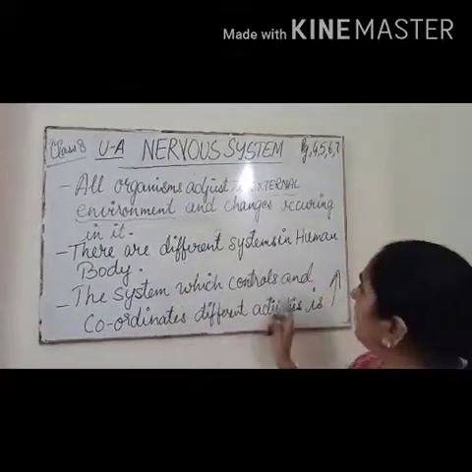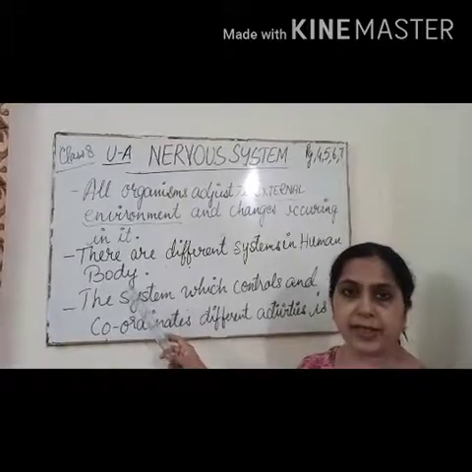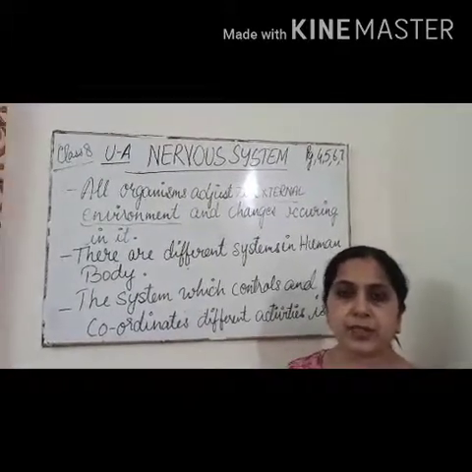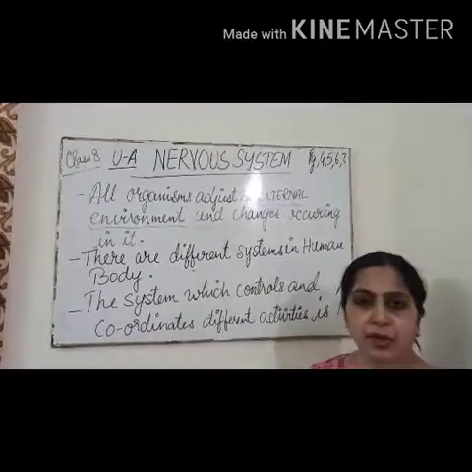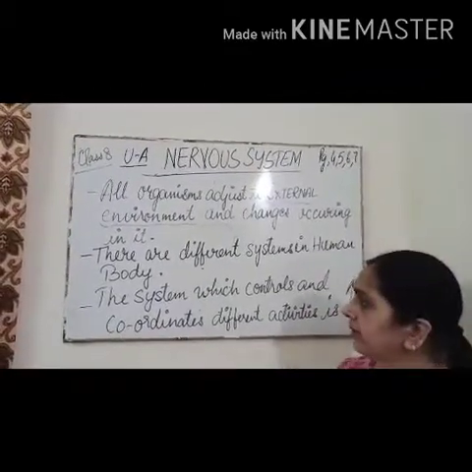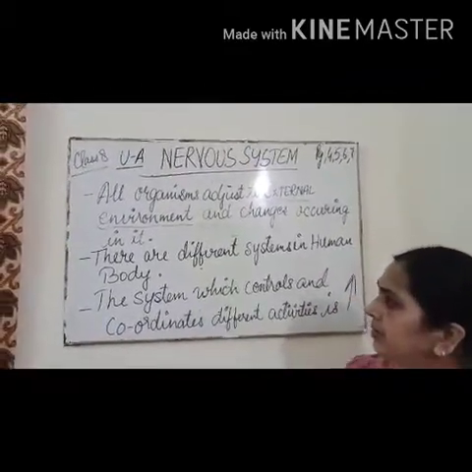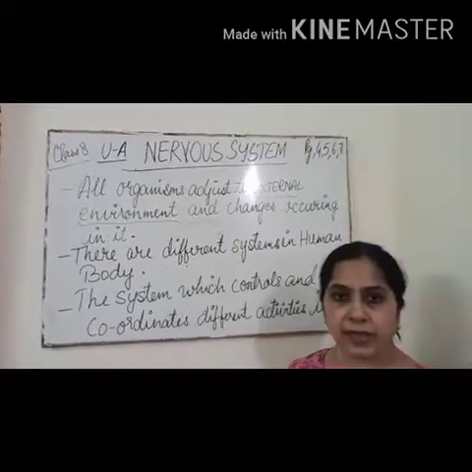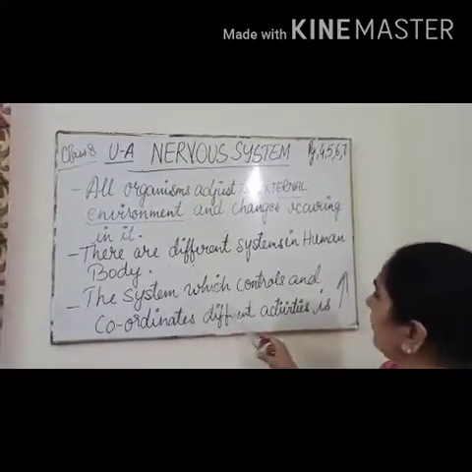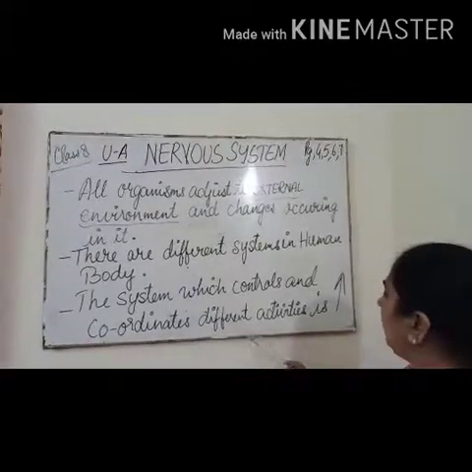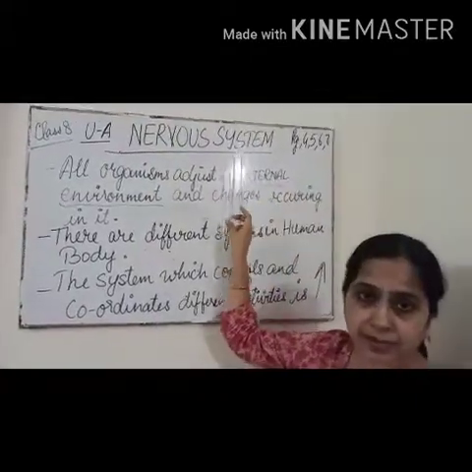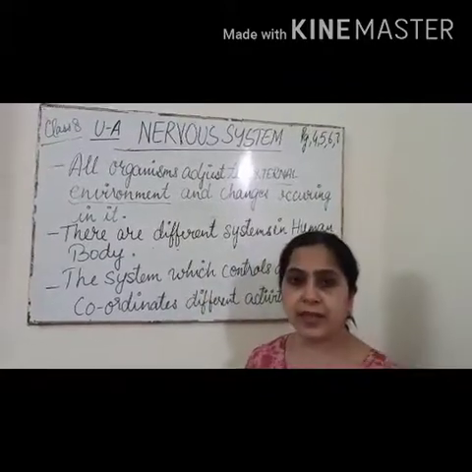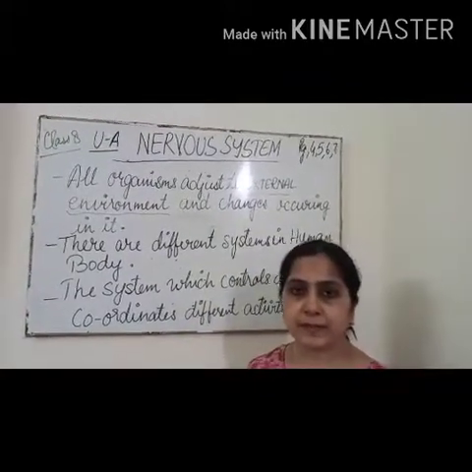Now there are different systems in the human body, like the digestive system, circulatory system, respiratory system, which you must have already learned in your previous lessons. So there are different systems which make up the organism. Now the system which controls and coordinates different activities is called the nervous system. So now we shall study about our nervous system.